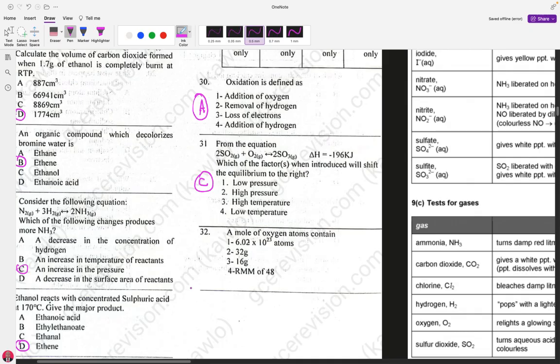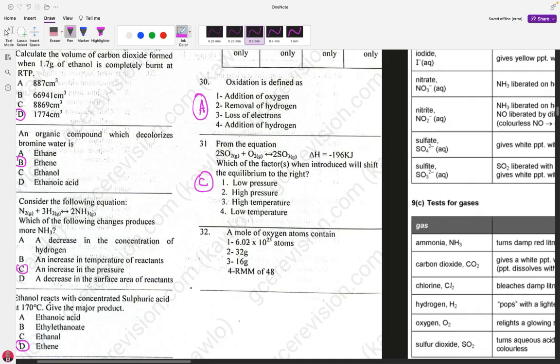What is a mole? How can you define a mole? The mole can be defined as the amount of substance that contains as many elementary particles as there are in 12 grams of carbon 12 isotope.